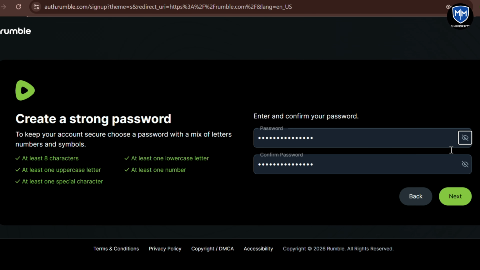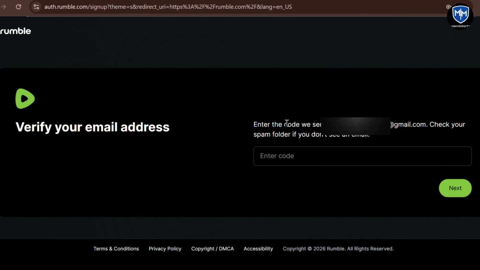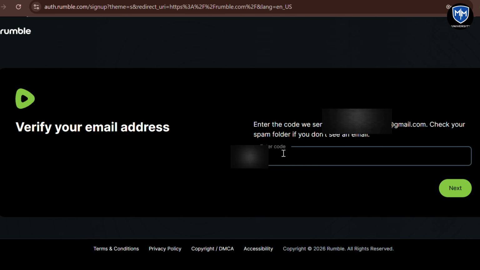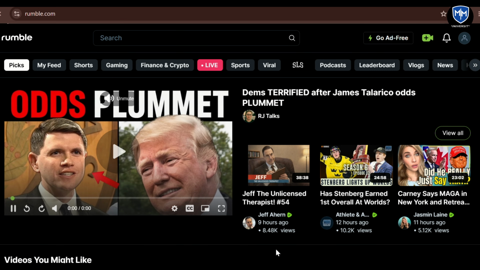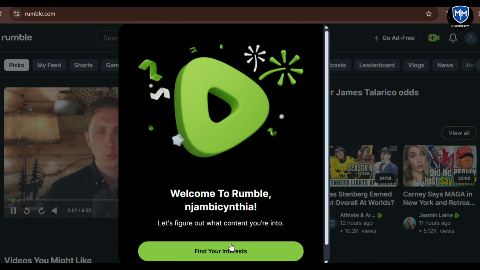Then they will tell you to enter the code they have sent to your email. So you go to your email and check the account. And that's how you create your account.